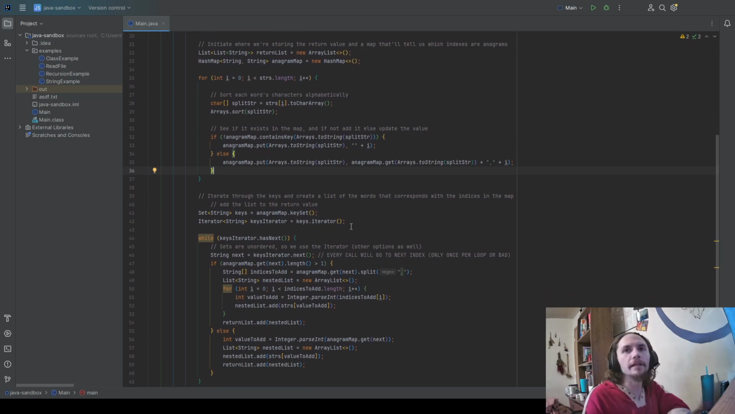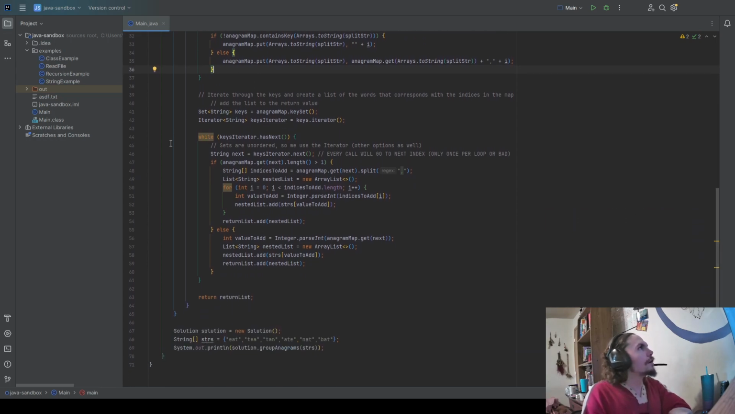So with that for loop we have created our map, and inside the map we have the sorted word, and we have the indexes for the anagrams that correspond with that sorted word. Because if the words are anagrams, once sorted they'll be in the same order. So that creates our map. Next, we are going to iterate through the keys and create a list of words that correspond with the indices in the map. And then we're going to add the list to the return value.